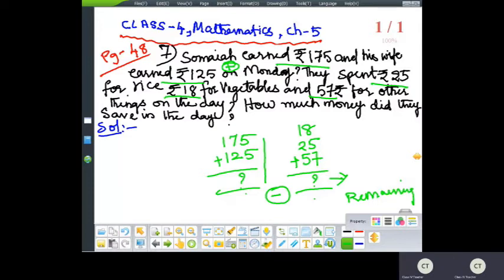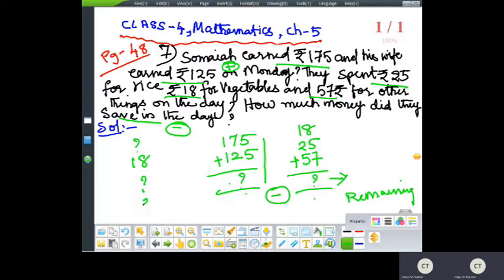Yes or no? How much money did they save? Save means what you have to do here? Subtraction. Understood? So this minus this you can do, or else from the total, you can individually go on subtracting 18. Then again, you can go on subtracting 25 from that answer.